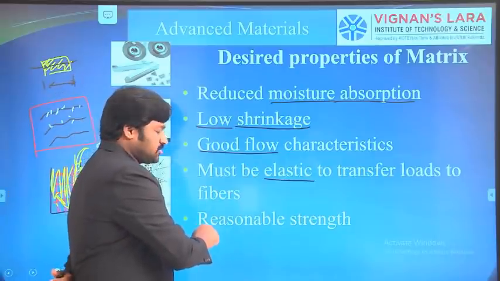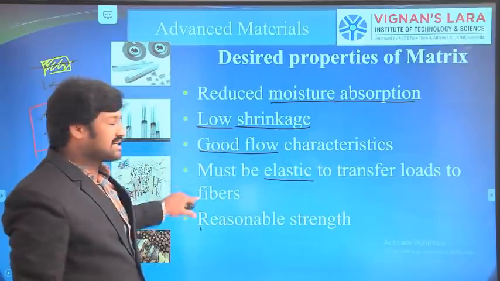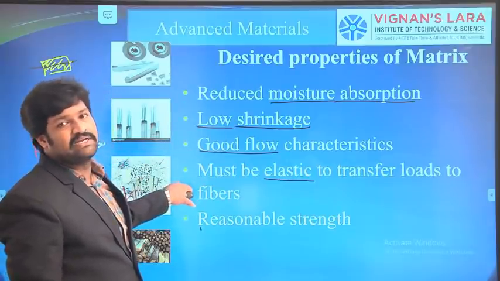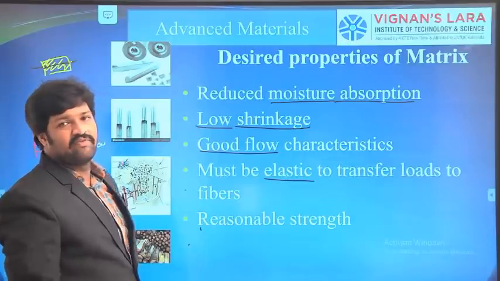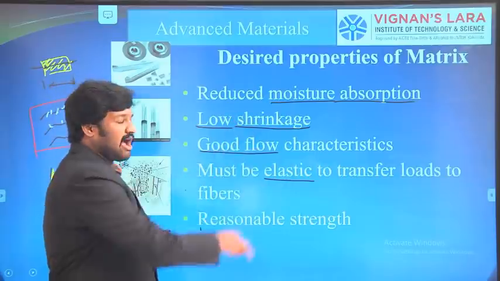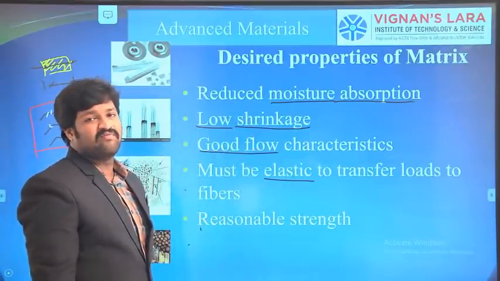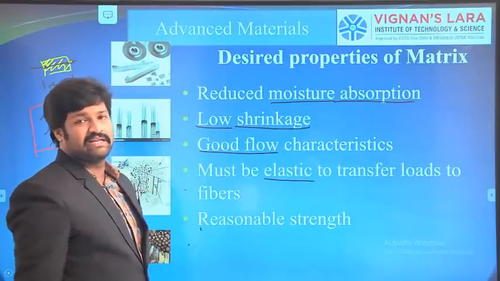So it should require a reasonable strength. If all these characteristics are satisfied but it has less strength, then it will not be considered as the matrix material. So these are the common functionalities of a matrix, or common desired properties of a matrix.